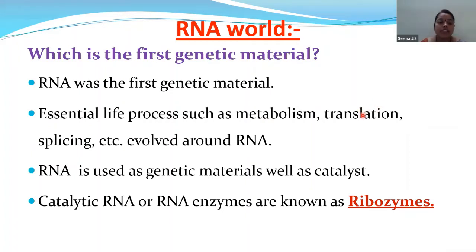What's happening in translation? If we go a little bit back to the central dogma, what happens over there? DNA will self-replicate and form RNA. That is nothing but transcription. RNA will undergo translation to form proteins. So all these processes are taking place. What are all those processes? Nothing but metabolism. So RNA is performing such important metabolic functions. Only RNA can synthesize various proteins. So children, keep it in mind.